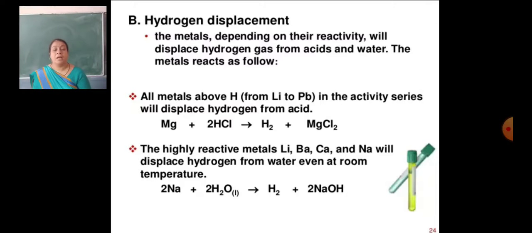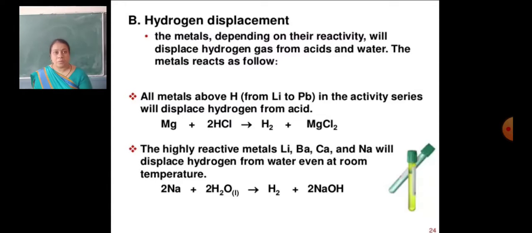Highly reactive metals like lithium, barium, calcium and sodium will displace hydrogen from water even at room temperature. Sodium reacts with water at room temperature and releases hydrogen gas and forms sodium hydroxide.